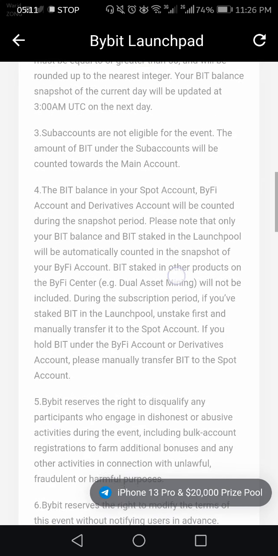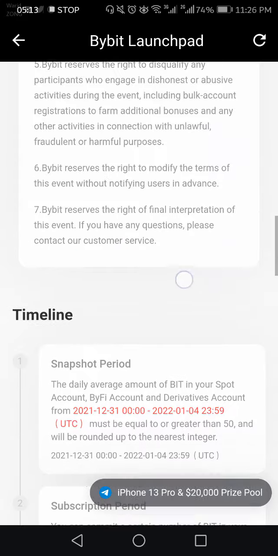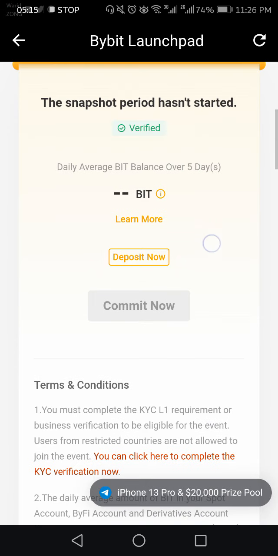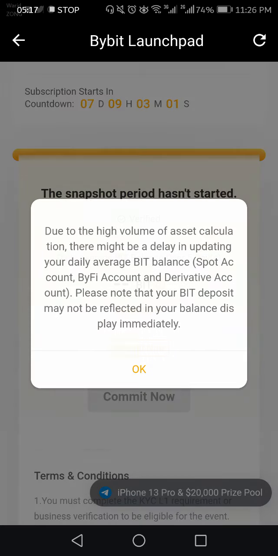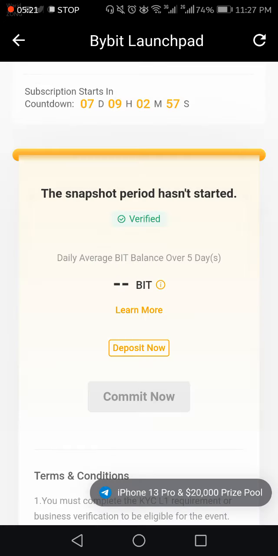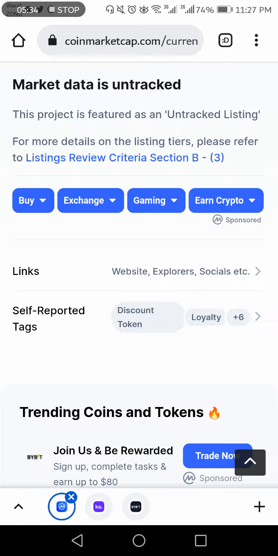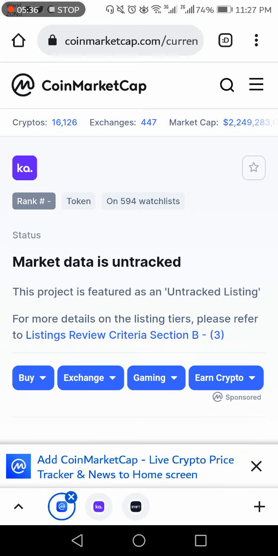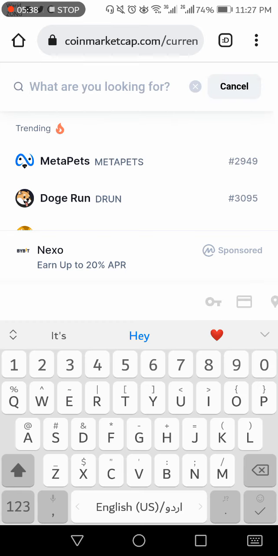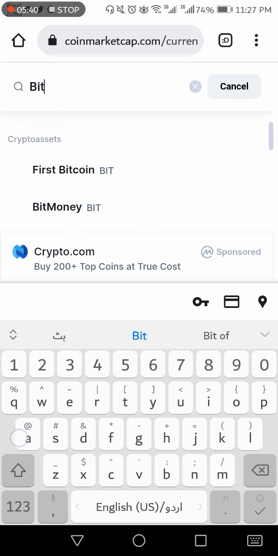You can read all the details, but I will tell you that here you can see the BIT balance. In order to participate in Bybit Kasta Launchpad on Bybit exchange, you have to hold a minimum of 50 BIT tokens. I am going to show you which BIT token. Here, go to CoinMarketCap, and here I will search BitDAO.